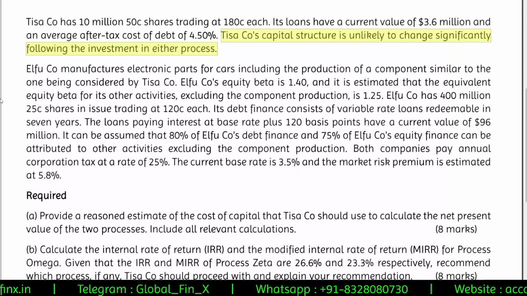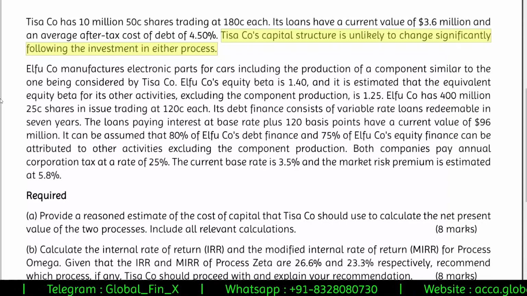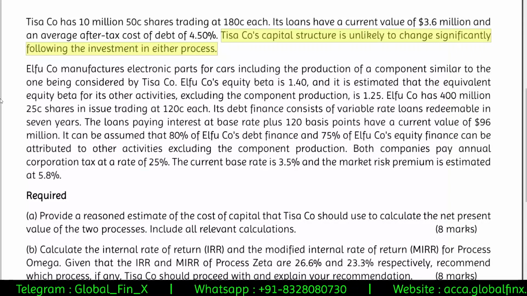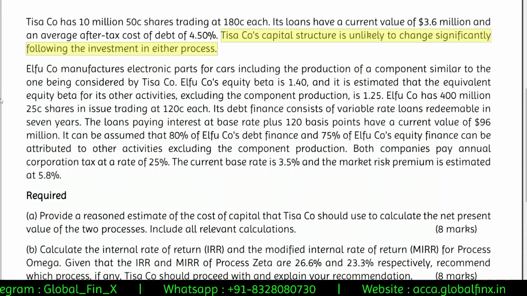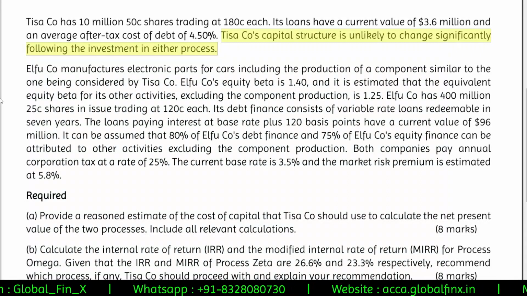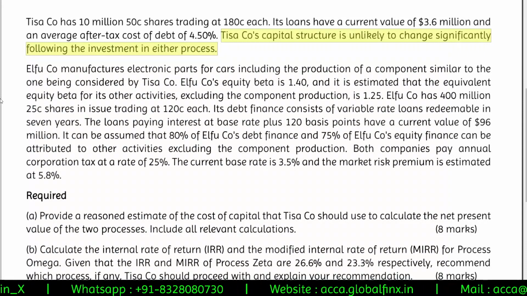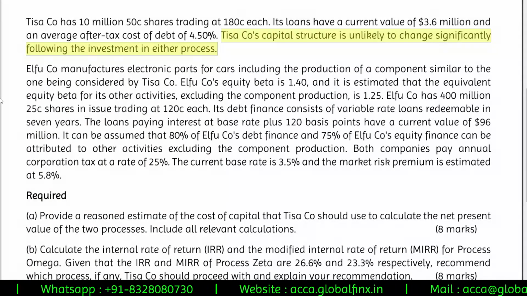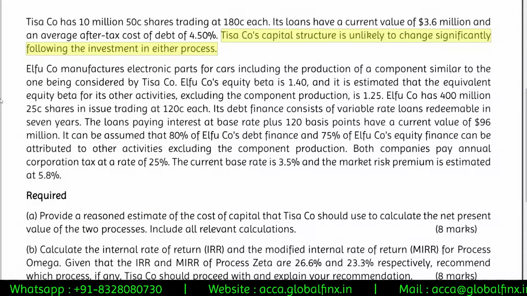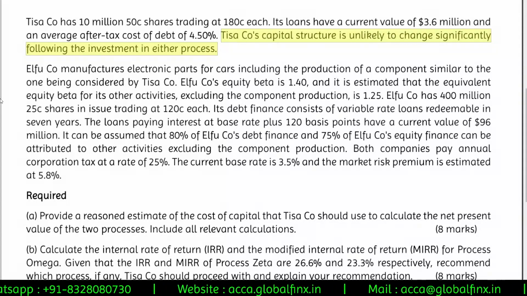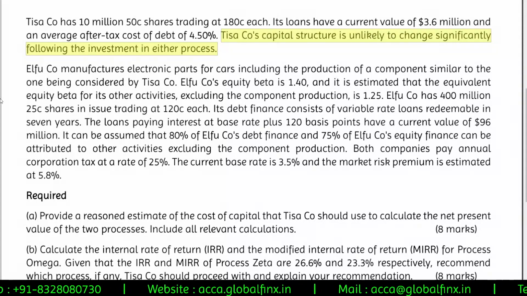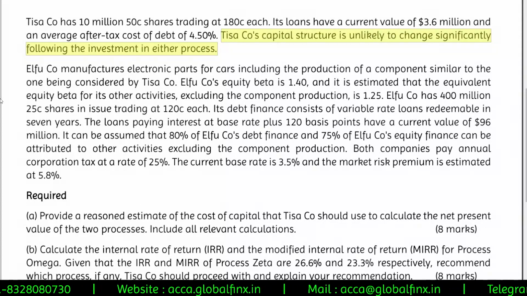So that is something that you need to keep in mind whenever you are entering into a project or a particular venture, or whenever you are doing investment. There could be a change in the capital structure. If there is a change in capital structure, your weighted average cost of capital also will change. So in order for you not to get confused, the question itself clearly states that TISA company's capital structure is not changing.